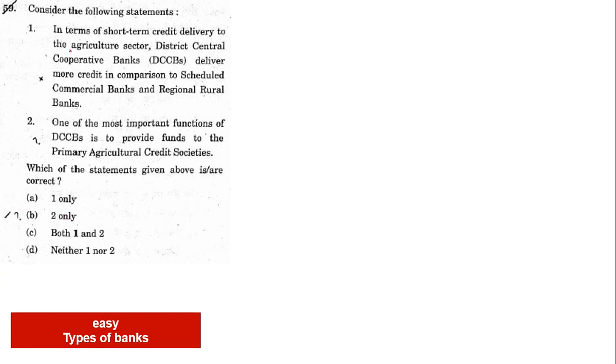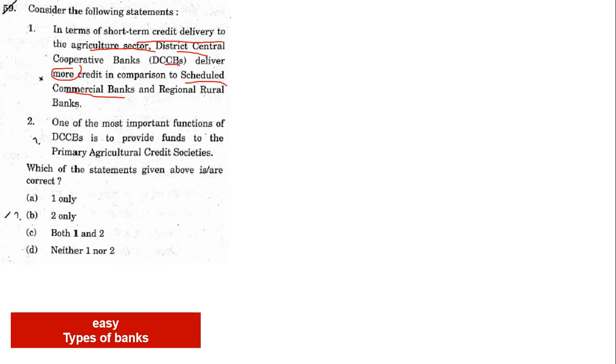Okay, and this question is a very easy question. If you see, short-term credit delivery to agriculture sector, district banks deliver more credit. Okay, this is wrong actually. They cannot give more credit because the scheduled commercial banks have a lot of schemes and a lot of rules also, which RBI tells that they have to give the majority of the loans to these kinds of sectors, which are people who need the funds. So that is why this is wrong.